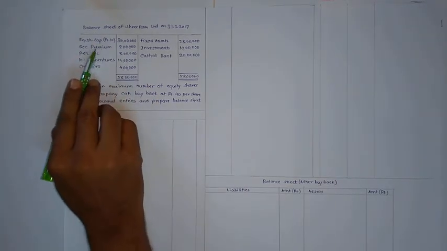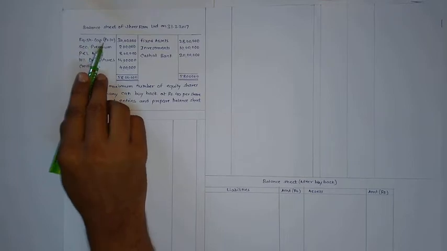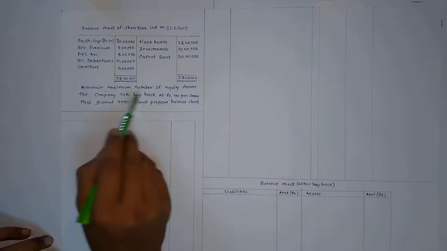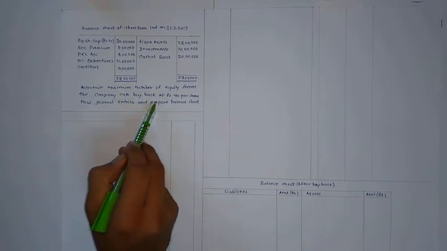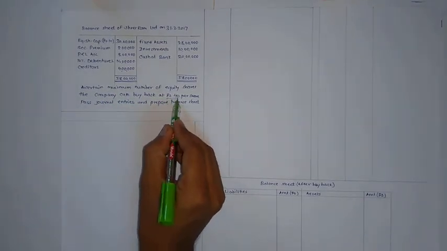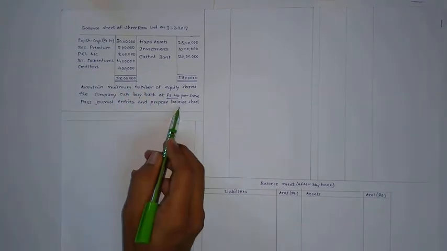A balance sheet is given with equity capital, premium, P&L account, debentures and creditors. Adjustment: a certain maximum number of equity shares the company can buy back at rupees 40 per share. That means the buyback price is given. We have to pass entries and prepare the balance sheet.